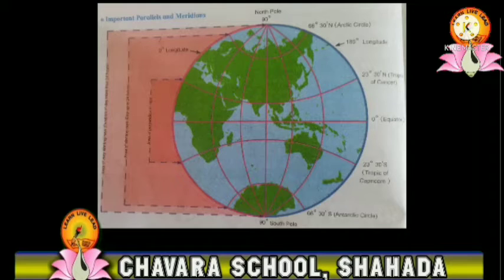Based on these lines, temperature zones are decided. As you can see on the screen towards your left side are the different sections where sun rays are received.